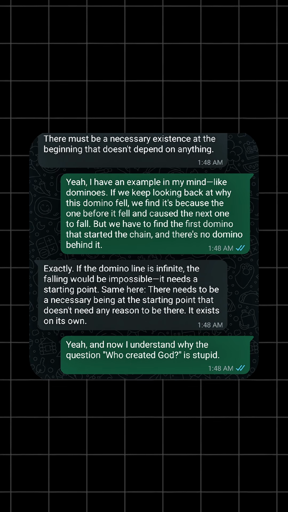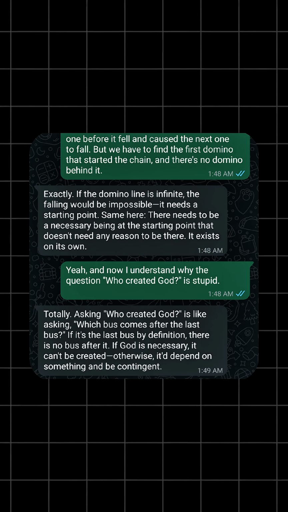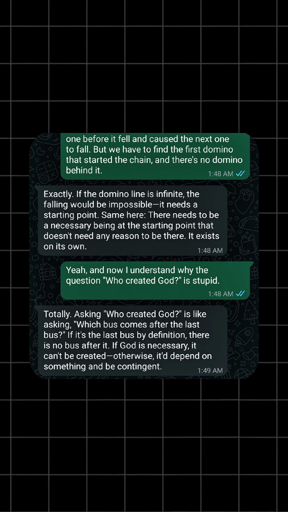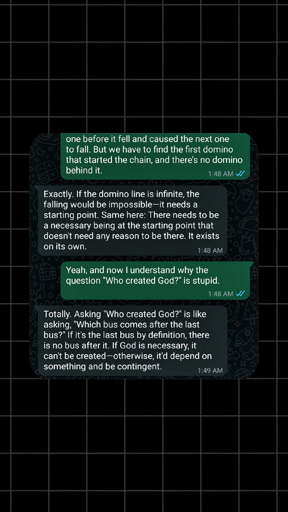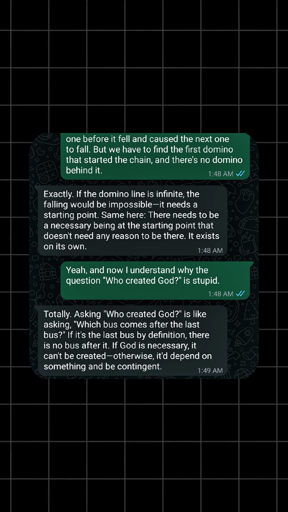Yeah, and now I understand why the question, who created God, is stupid. Totally. Asking, who created God, is like asking, which bus comes after the last bus? If it's the last bus, by definition, there is no bus after it. If God is necessary, it can't be created. Otherwise, it'd depend on something and be contingent.